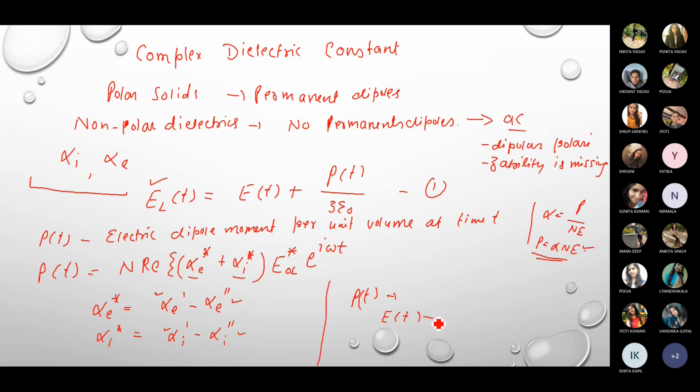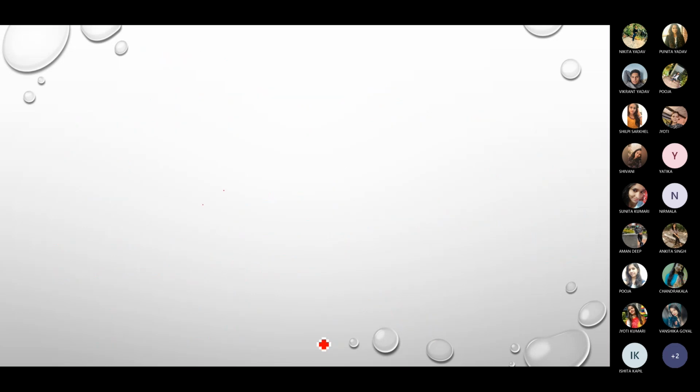Okay, and hence if this is not in phase, it means this is also not in phase with the Lorentz electric field. So the time varying applied field, the relation which we were using for the DC field, will no longer be followed over here. The relation we were using in the DC field, P is equal to epsilon naught (epsilon r minus 1) E, right? This relation will no longer be applicable here, because P is not following E, P is not following the electric field.